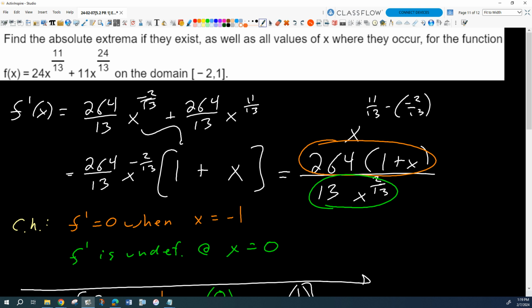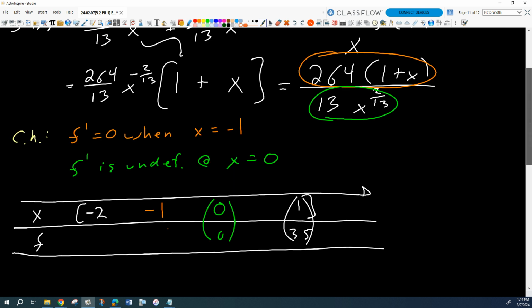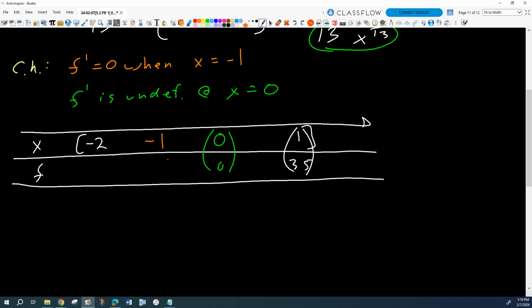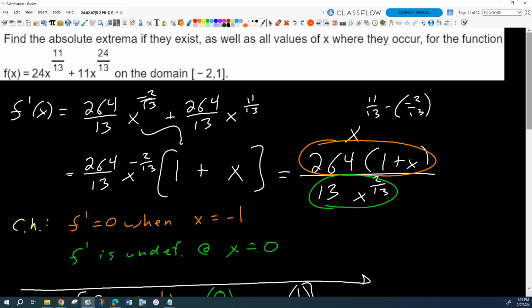So then, wouldn't you agree that this is going to give us -24 plus 11, which is -13? So we get -13, and then at -2, who knows? We just have to plug that one in. That's going to be a weird one. That's 24 times the quantity -2 to the 11/13ths, plus 11 times the quantity -2 to the 24/13ths.